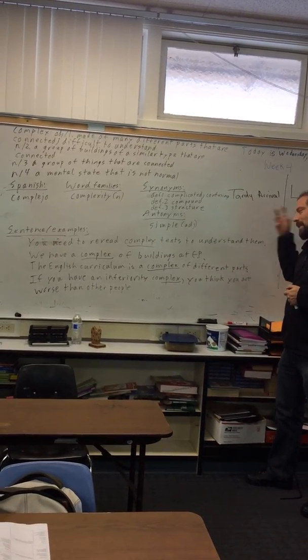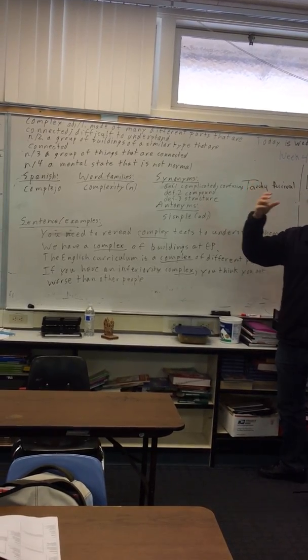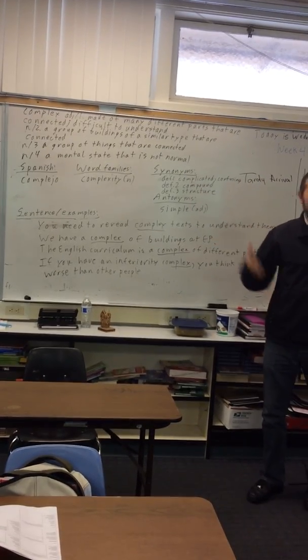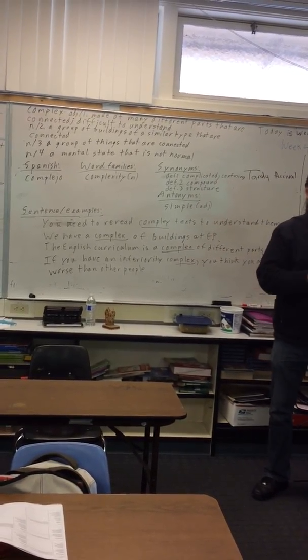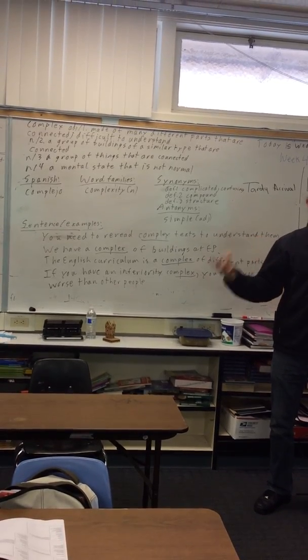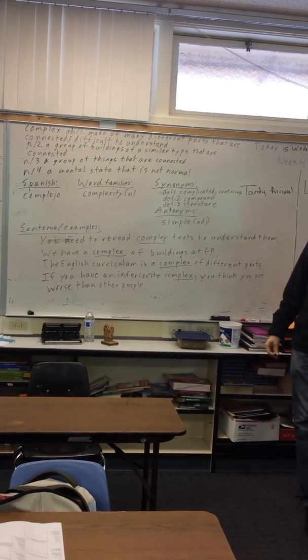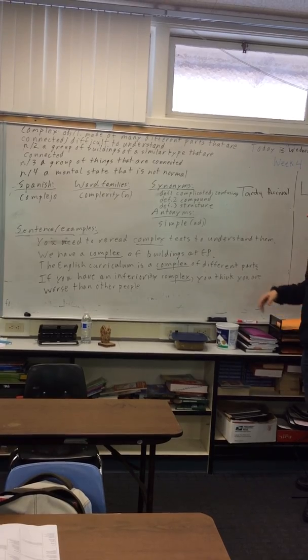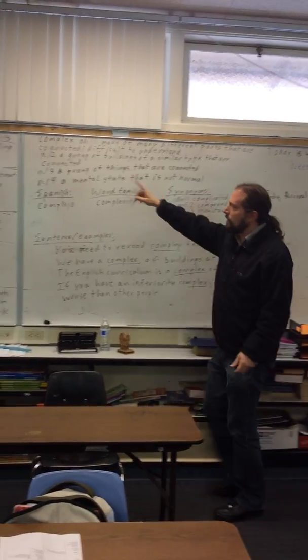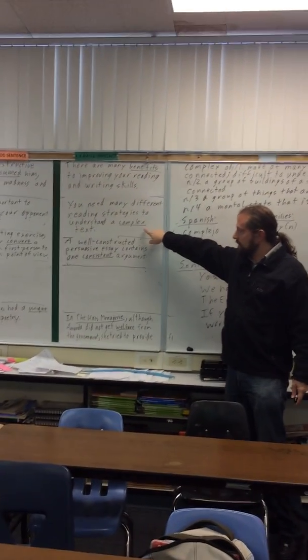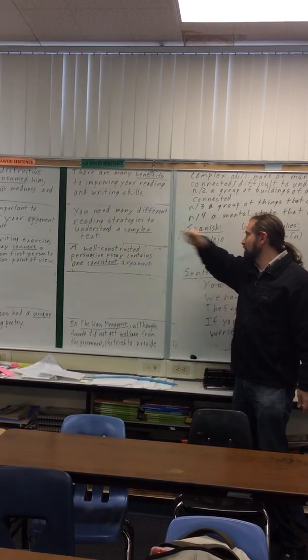That means that if somebody is always thinking that they're worse than other people, even when it's not true. Oh, I'm worse than that person, I'm worse than that person, I'm worse than that person. That's an inferiority complex. It's a kind of mental illness. And the sentence over here: you need many different reading strategies to understand a complex text.